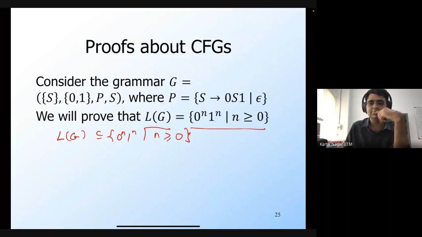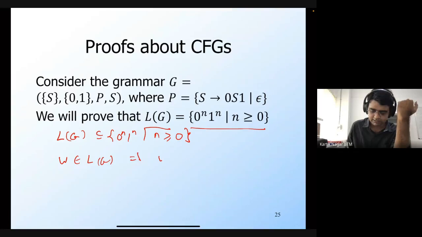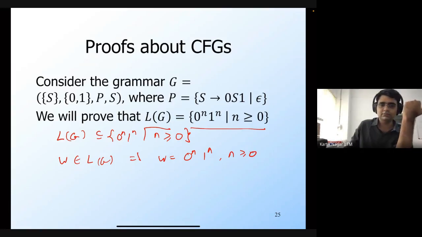Any suggestions? Yeah, so that's exactly what we are saying. We are going to prove both the directions, but I'm just talking about this particular direction. So if W belongs to L of G, then this implies that W is of the form 0 to the power n and 1 to the power n, where n is greater than or equal to 0. This is what I want to show.